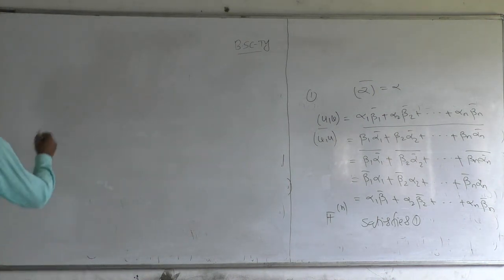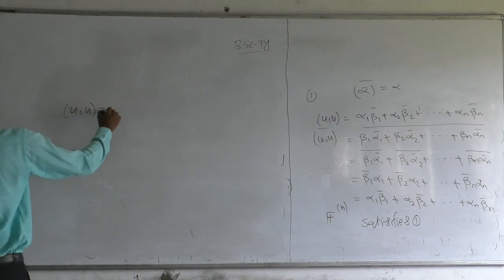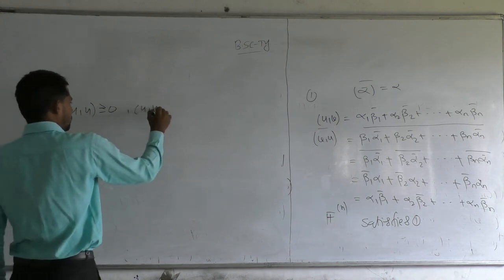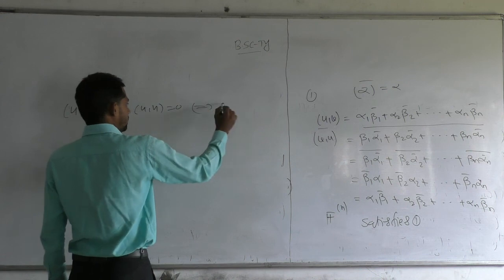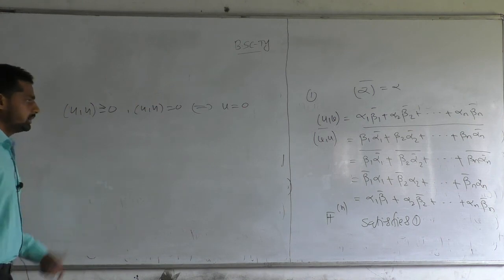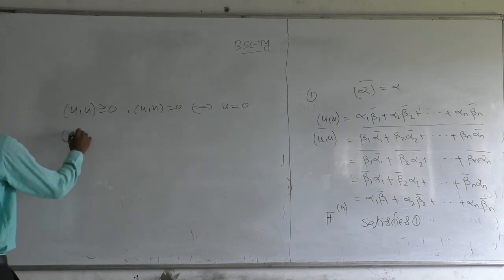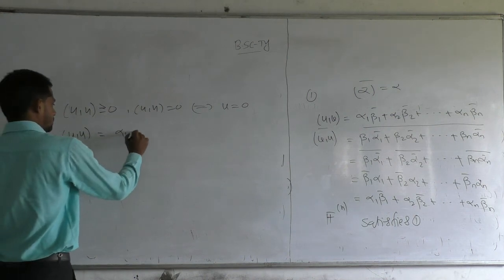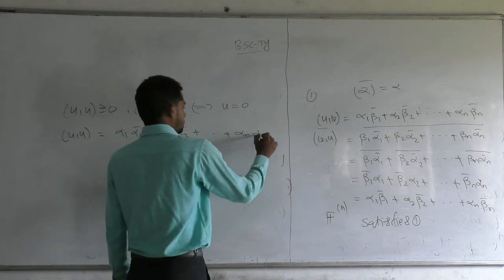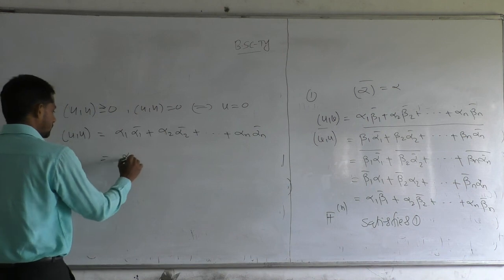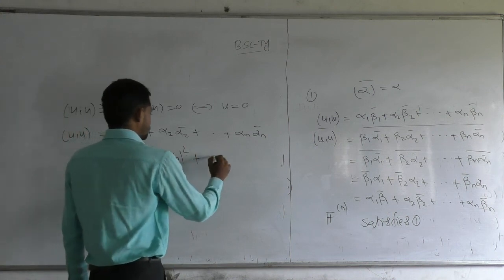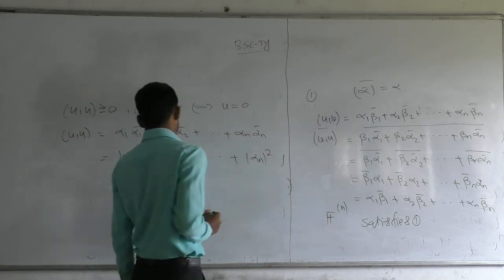Now the second condition: the inner product of U and U is greater than or equal to 0, and it equals 0 if and only if U equals 0. This is the second condition to become an inner product space. Now the inner product of U and U is alpha 1 alpha 1 bar plus alpha 2 alpha 2 bar plus alpha n alpha n bar, which is equal to mod of alpha 1 squared plus mod of alpha 2 squared plus dot dot dot plus mod of alpha n squared.